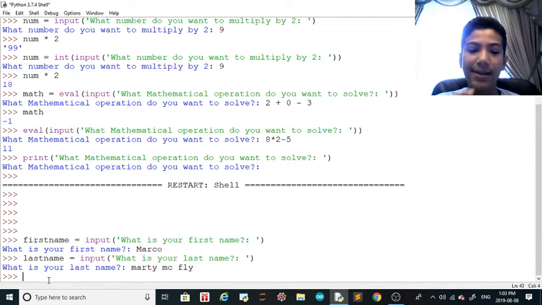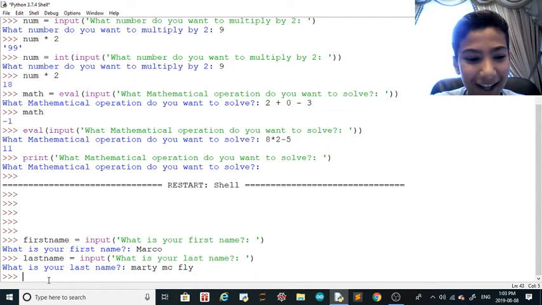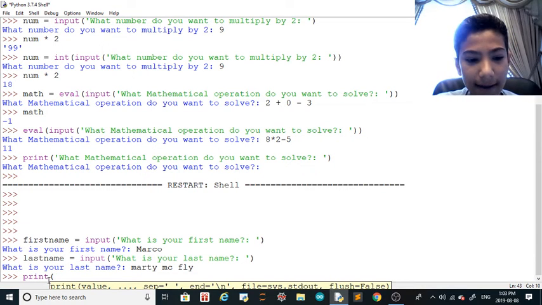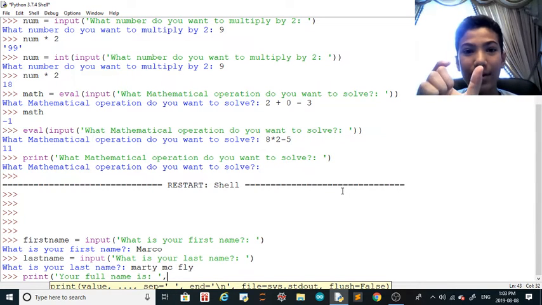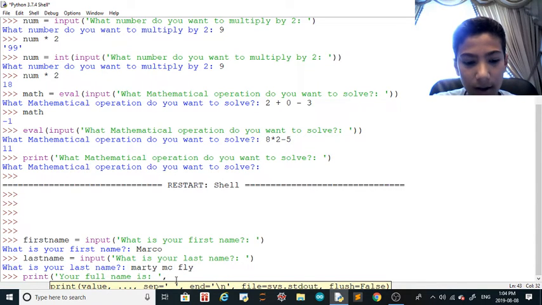Your full name is, and then we're going to put Marco Marty McFly. Print, and then I'm going to put your full name is, and then put this, and then like this. So this is how you put a variable and a string in one print. First of all, you put the string or whatever you want. Let's say you want to start with the variable, so put the variable without quotes, because otherwise it's going to think it's a string. So now I close the quotes and I put a comma.